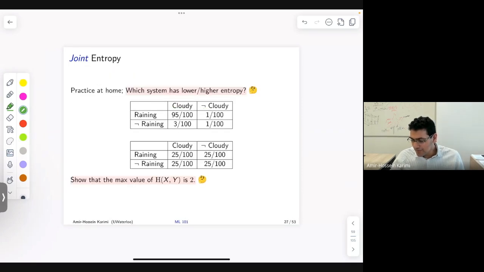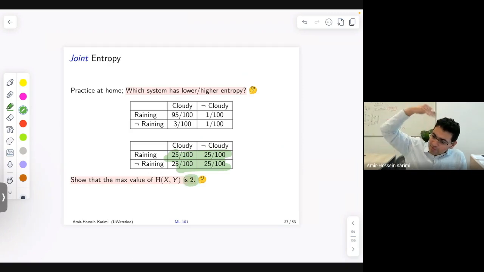Turns out that in this system, if you write it out, that's 1 over 4, minus 1 over 4 log 2 of 1 over 4, and then you continue for all the cases, you get a total of 2 bits. So for the case of maximum uncertainty over n variables, the entropy of the system is equal to n. And we can't go below 0 as well. That's the case where we're absolutely certain about the outcome.